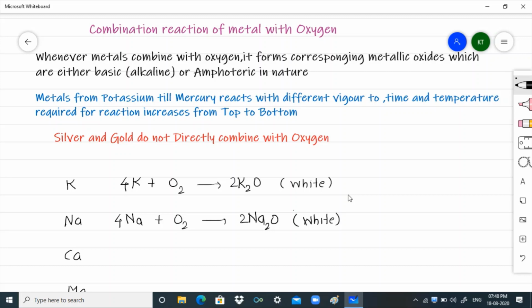Now the calcium. Calcium metal reacts with oxygen in order to give me calcium oxide. Now this calcium oxide is commonly known as quicklime, and it is also white in color. So to balance this, I'll multiply 2Ca and it gives me 2CaO.